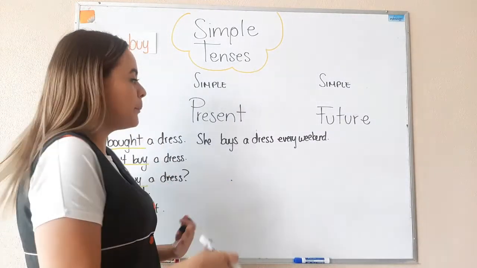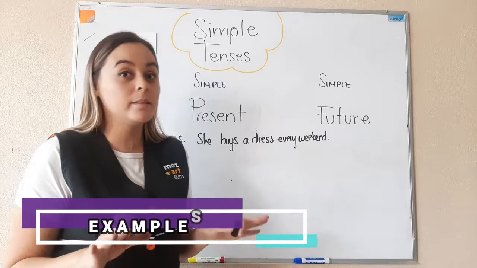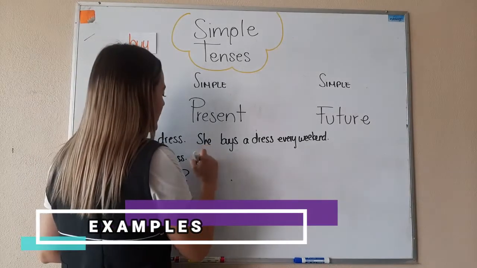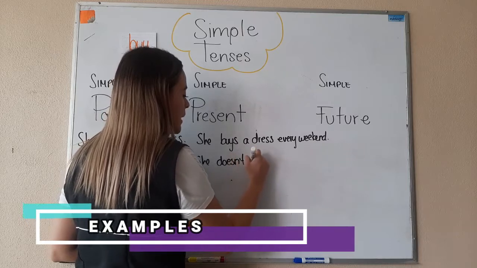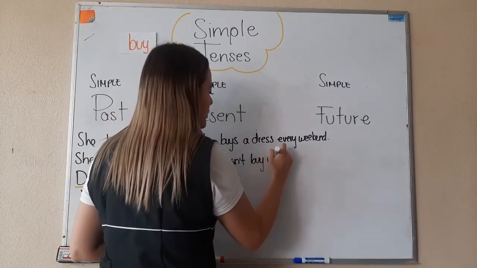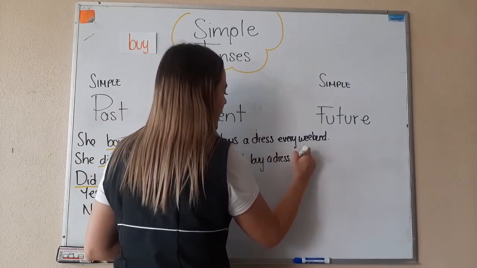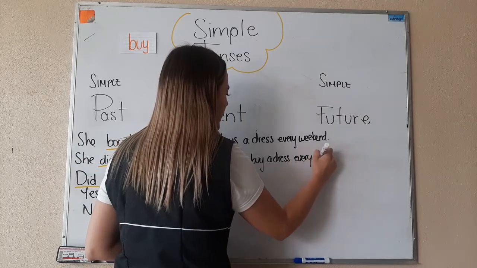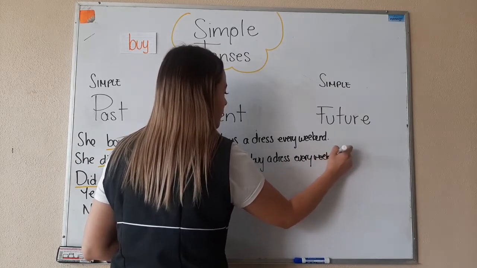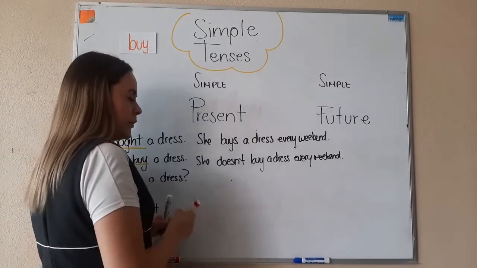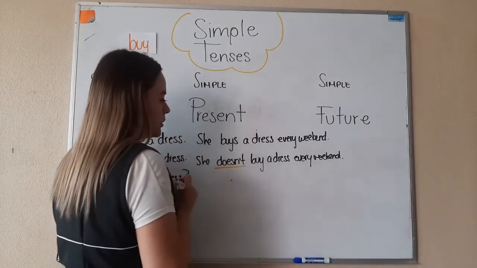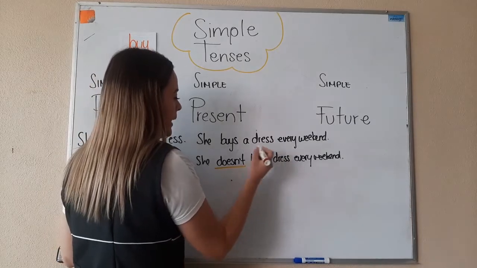She goes shopping every weekend and she buys a dress. Okay, now in negative. She doesn't buy a dress every weekend. Okay? Here, remember, if the first verb changed, the second doesn't change, okay? So doesn't, buy.